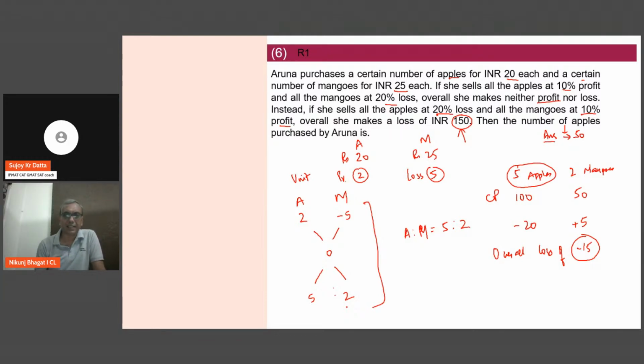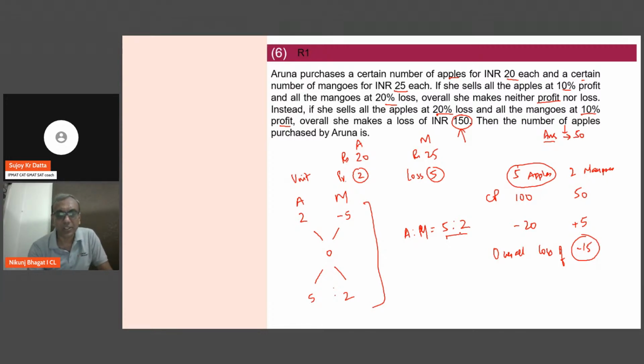So in such cases, after we get the ratio, you can take any hypothetical quantity. I took 5 and 2, you could have taken 50 and 20, or 10 and 4. You can take anything, calculate your loss, compare it with the actual loss given in the question, and accordingly extrapolate the quantity. Okay, now I'll move to the next question.